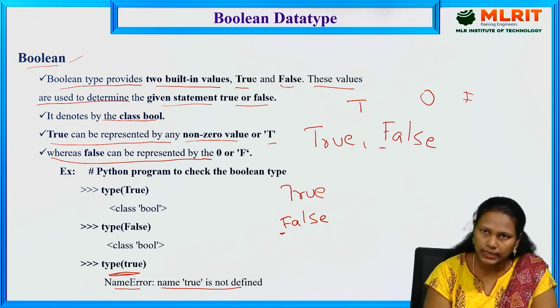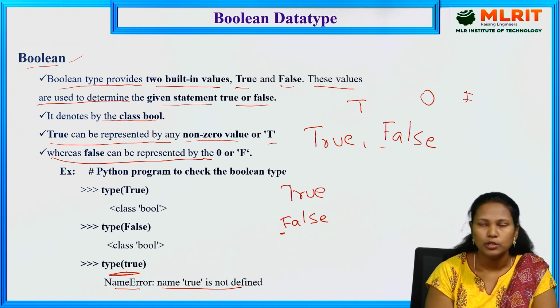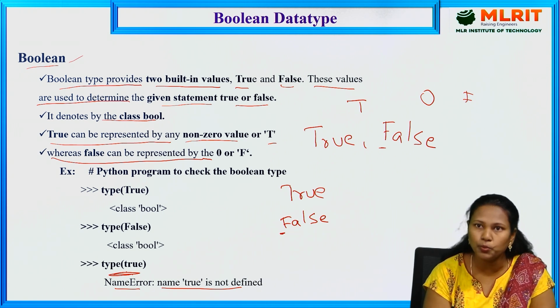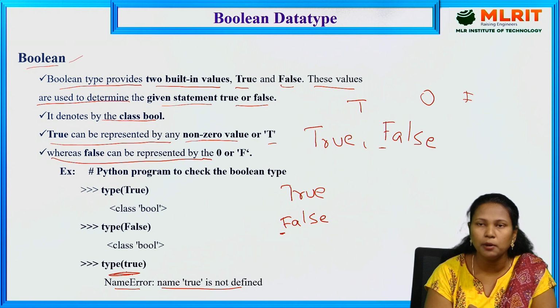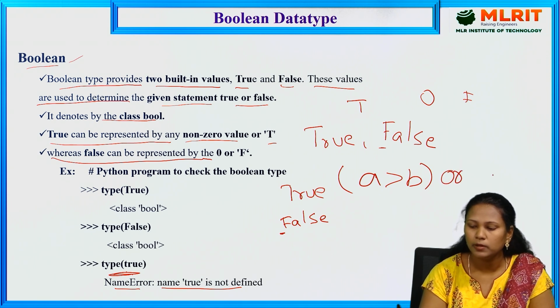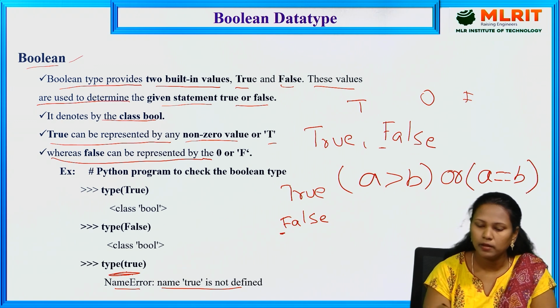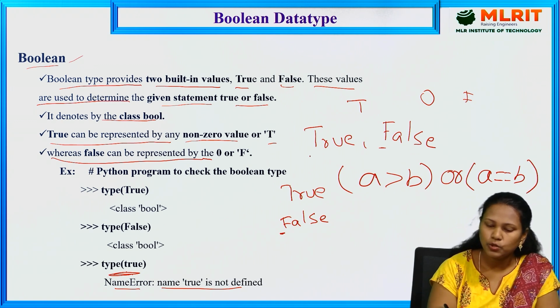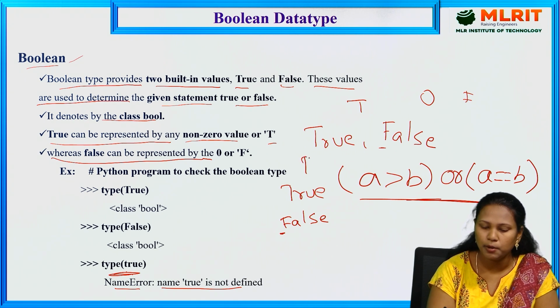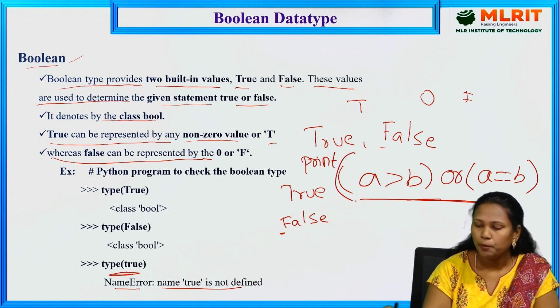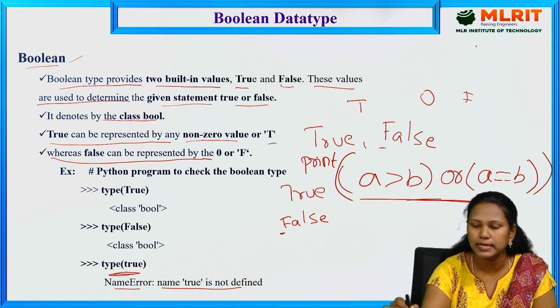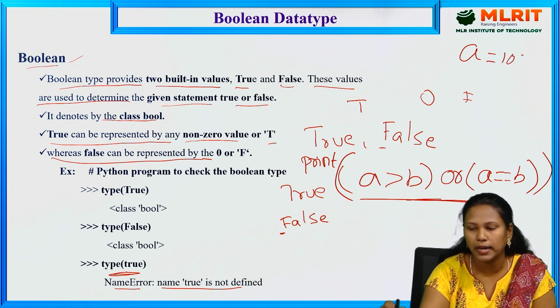If you want to check a condition, we use the Boolean. If you want to find out whether the conditions are true, we can use the Boolean. For example, if A greater than B or A equal to B. If you want to find out this particular condition, print A greater than B or A equal to B. For example, I am giving A equal to 100 and B equal to 200.